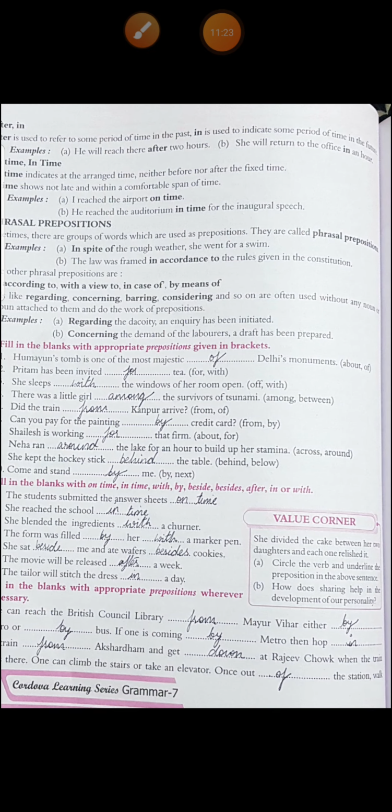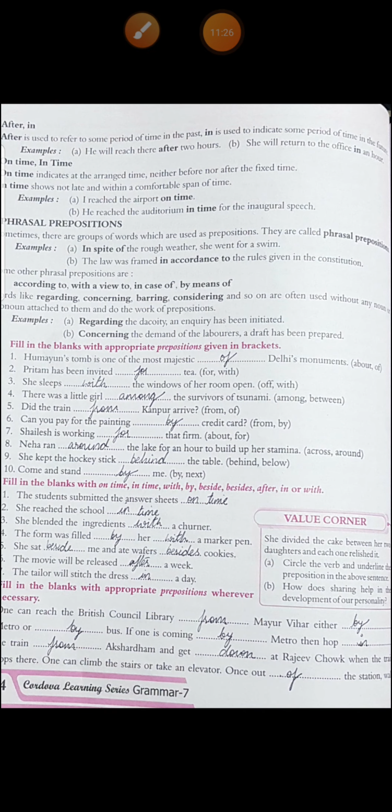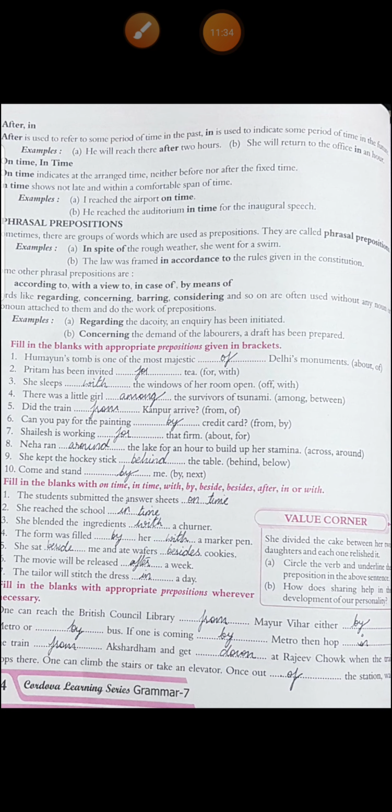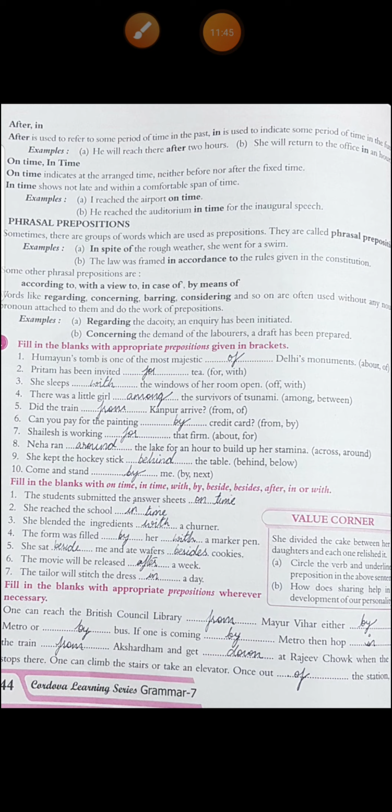Then fifth, did the train from Kanpur arrive? Sixth, can you pay for the painting by credit card? Shailesh is working for that firm. Neha ran around the lake for an hour to build up her stamina. Around, she goes just around that lake. Then she kept the hockey stick behind the table. Behind the table. Come and stand by me.